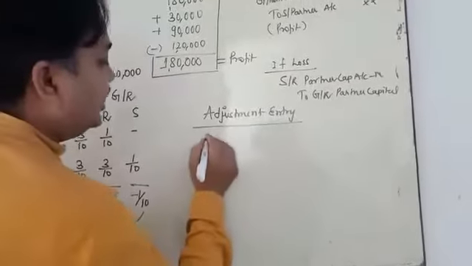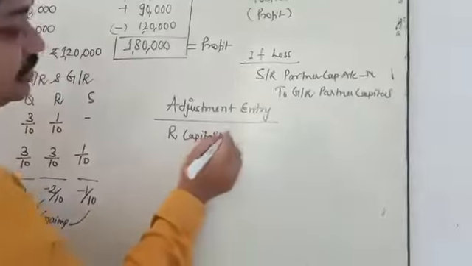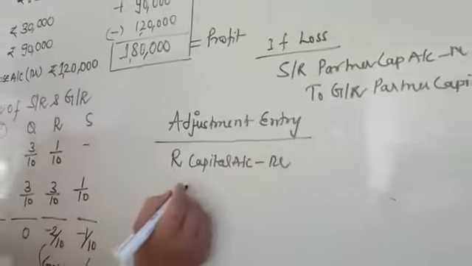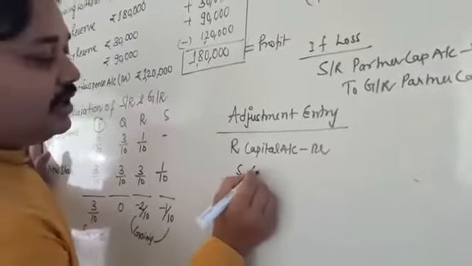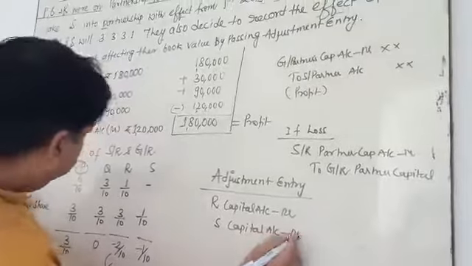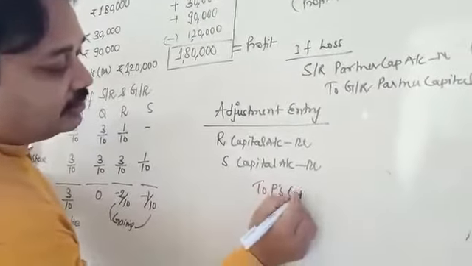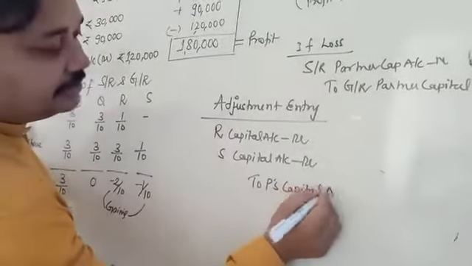R and S. R capital account debited, S capital account debited, to P capital account credited.